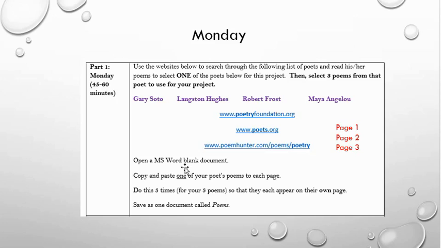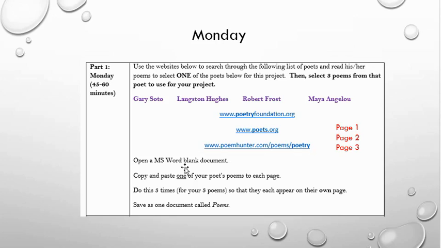Gary Soto is a Hispanic writer and writes about the Hispanic culture. Langston Hughes often discusses African American equality and living in the era prior to there being rights. Robert Frost is a Caucasian writer who lived in a small town and generally writes about nature. And Maya Angelou is an African American poet who writes about the struggles of women, African American women, as well as the struggles of African Americans.